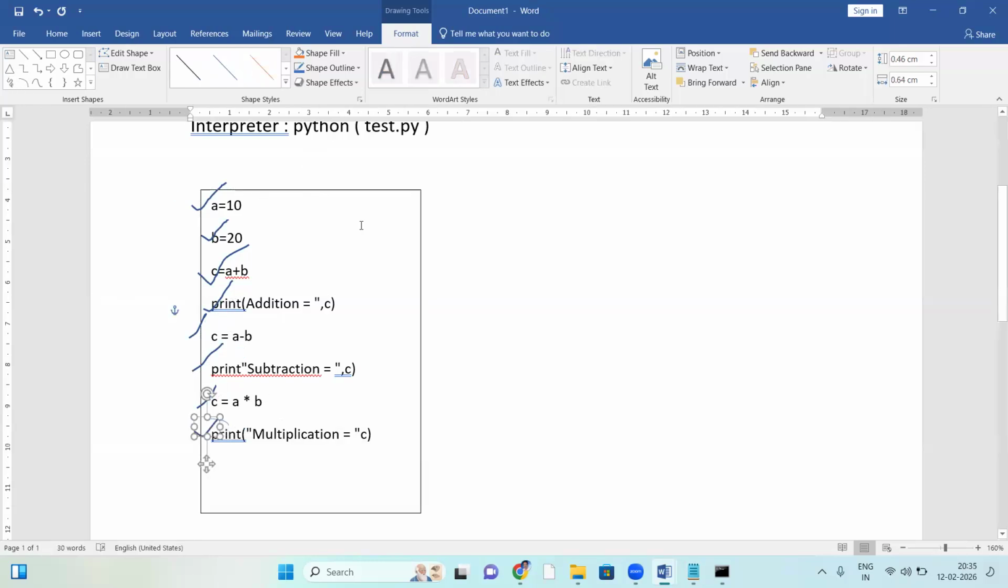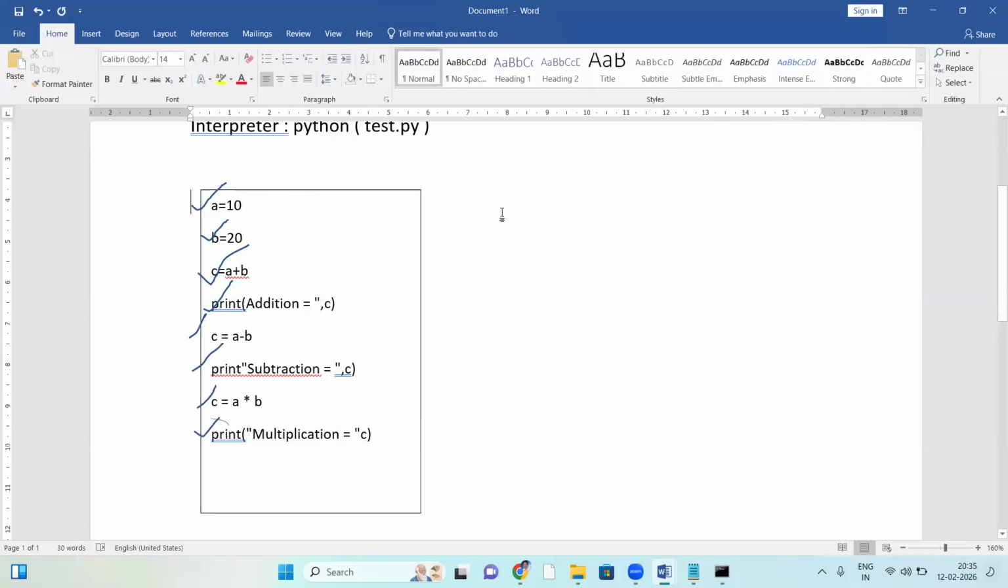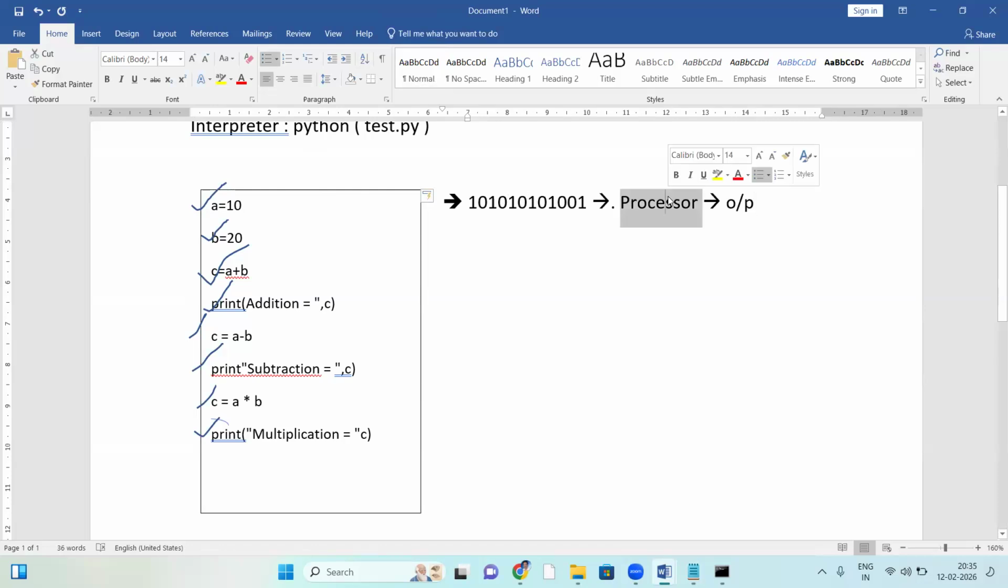How? The first line is converted to binary format. The interpreter converts the first statement into binary format, zeros and ones. This binary format is given to the processor, and the processor takes that code and generates output. So the first line is completed.